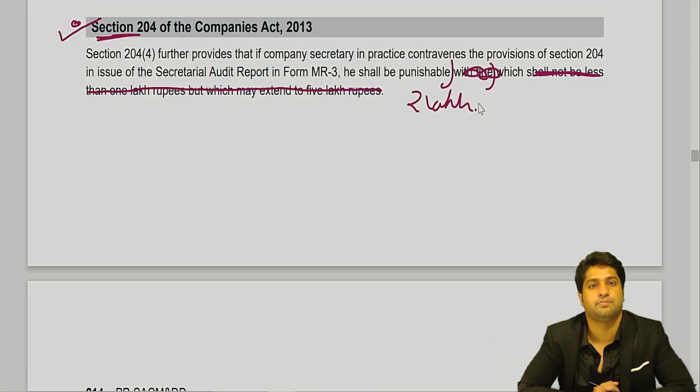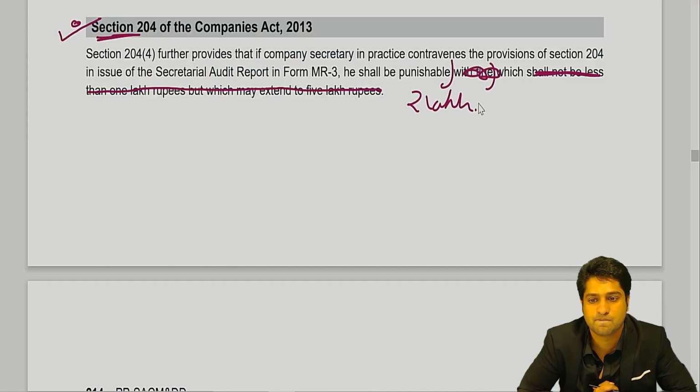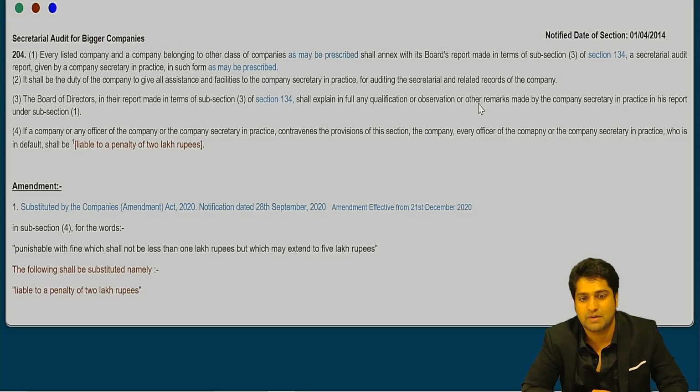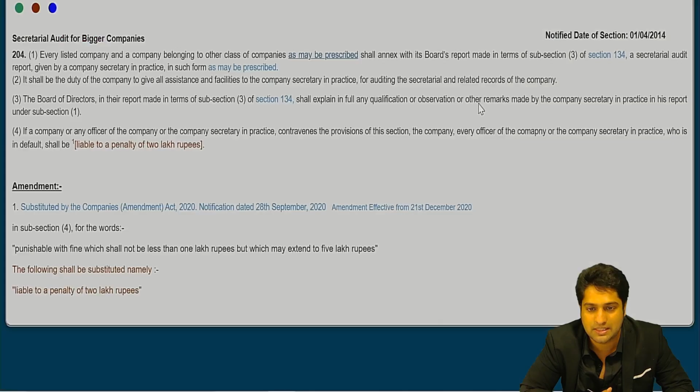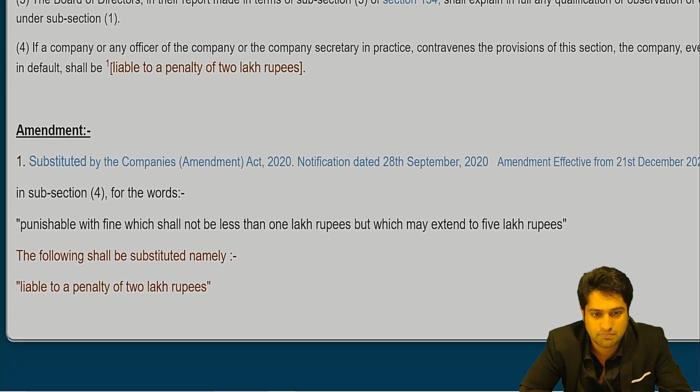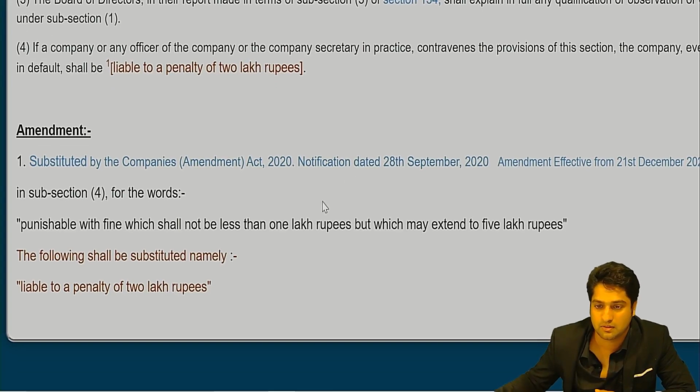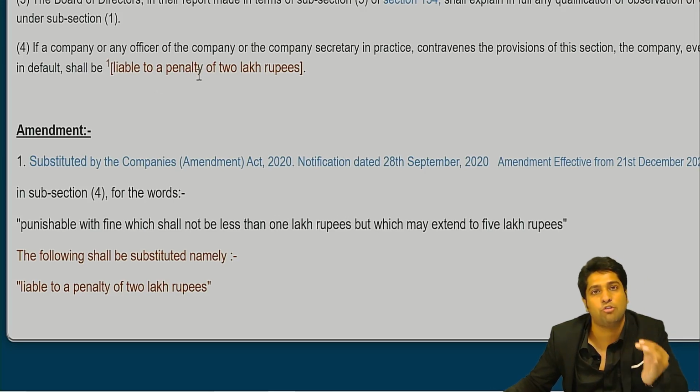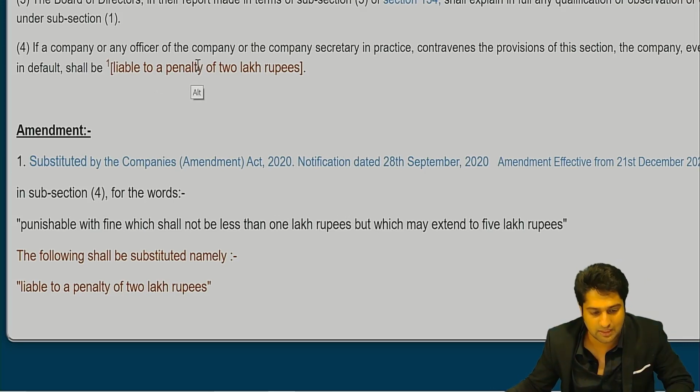Clear till here? Yes, sir. So in this part, what they had given you 1 lakh, it has been changed, but they have not updated here. So if you see this, substituted with the words punishable with fine, which may be not less than 1 lakh. This part, इसको substitute करके liable to penalty of ₹2 lakh. Clear it now?